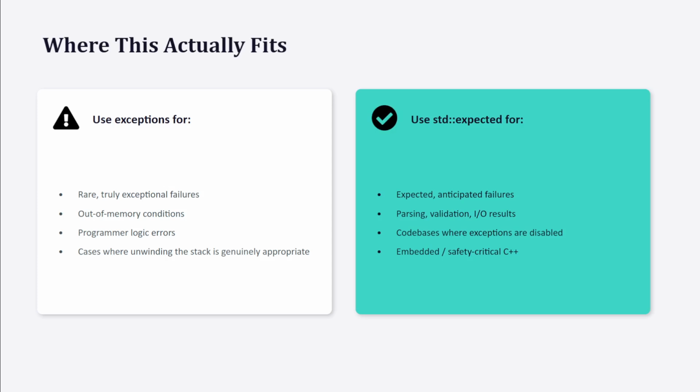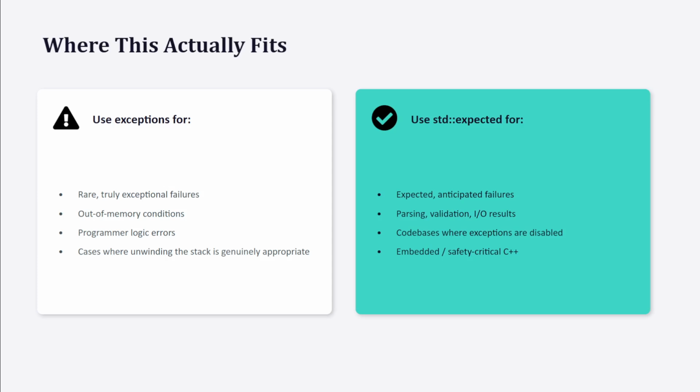Now, where does this actually fit? This isn't a wholesale replacement for exceptions. Exceptions are still the right tool for truly exceptional, rare failures where unwinding the stack is appropriate: out of memory, programmer logic errors. std::expected is for expected failures.